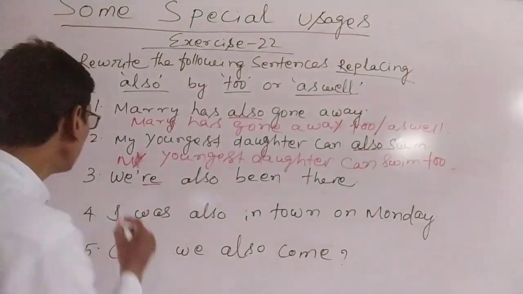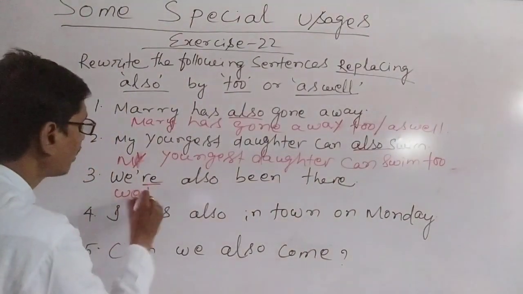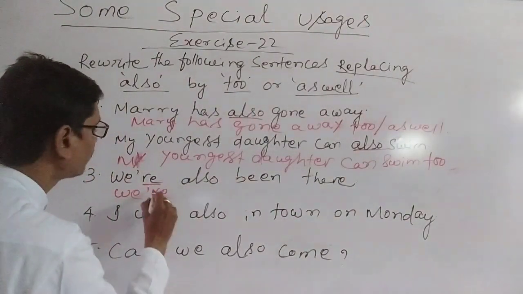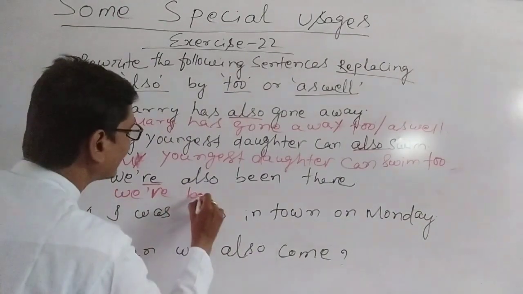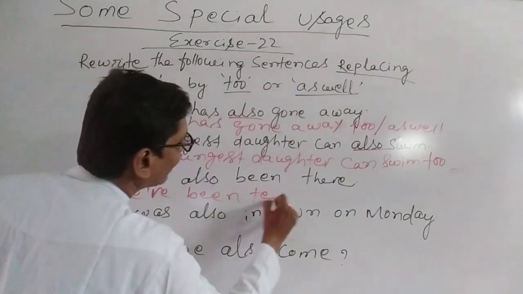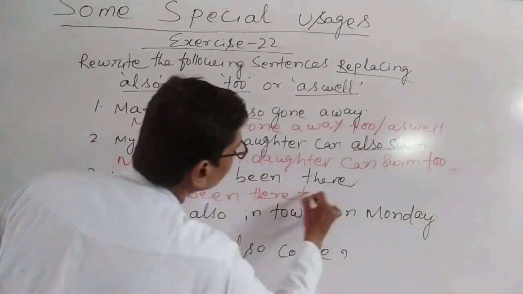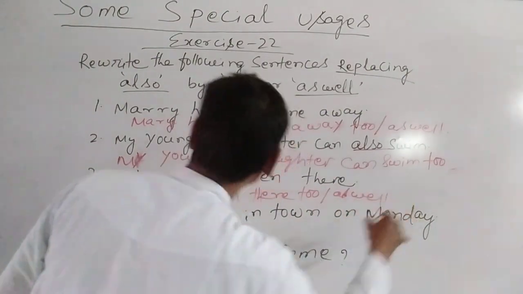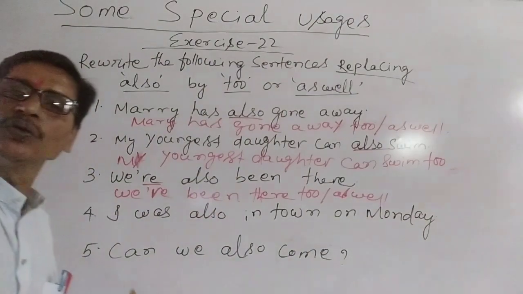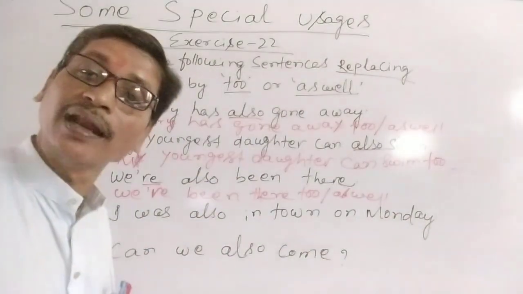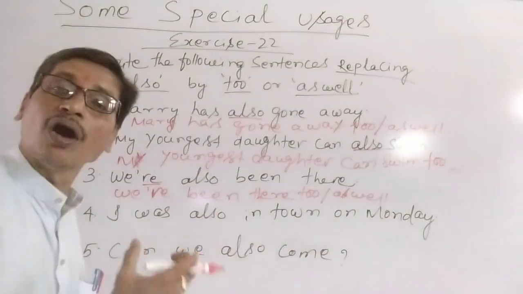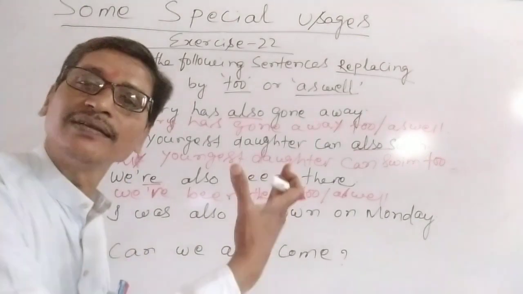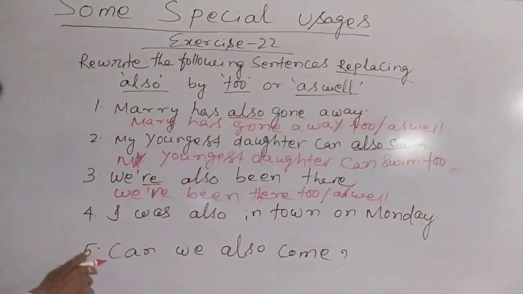What will we do? We have been there too or as well. We have been there too, or we have been there as well. Understand? So similarly, you see the next sentence.